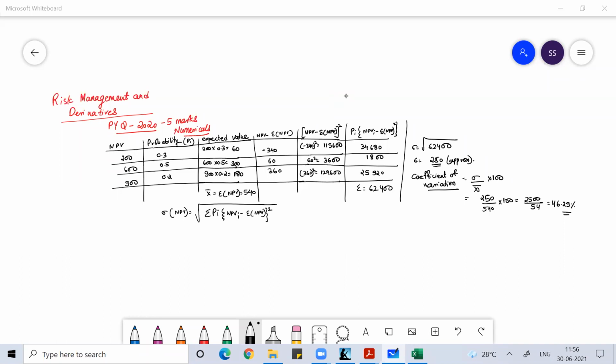Anyone, any doubt? Is this clear, everyone? Anyone, any doubt, any question?